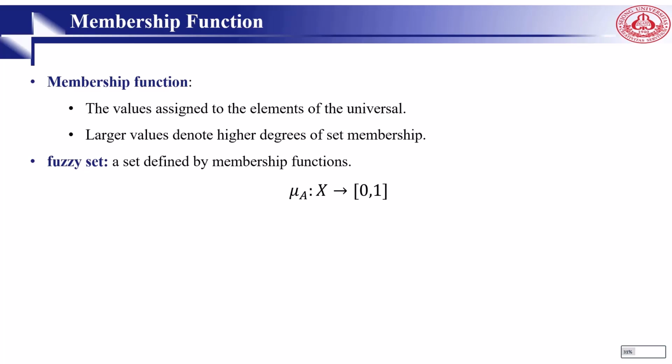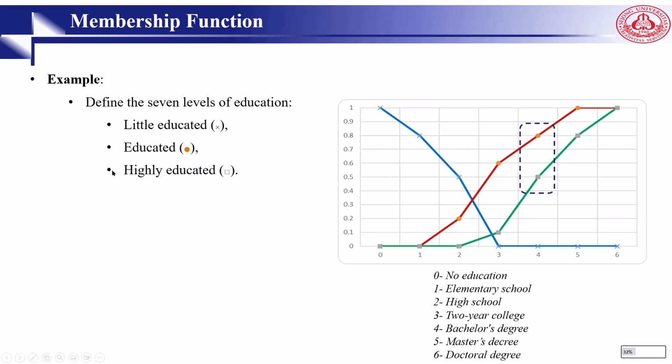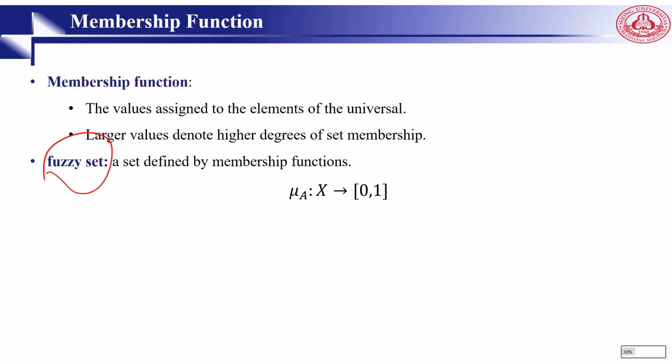So far in this lecture we learned about fuzzy sets. Now we want to learn the main components of fuzzy logic, and one of them is the membership function. Membership function is the values that we assign to the elements of the universal set, which is something between 0 and 1. So this is a specified range, and it indicates the membership grade of these elements in our set. When we have larger values, it means the degree of membership in our set is more. So a set defined by a membership function is called a fuzzy set. The most commonly used range of membership function is 0 and 1.